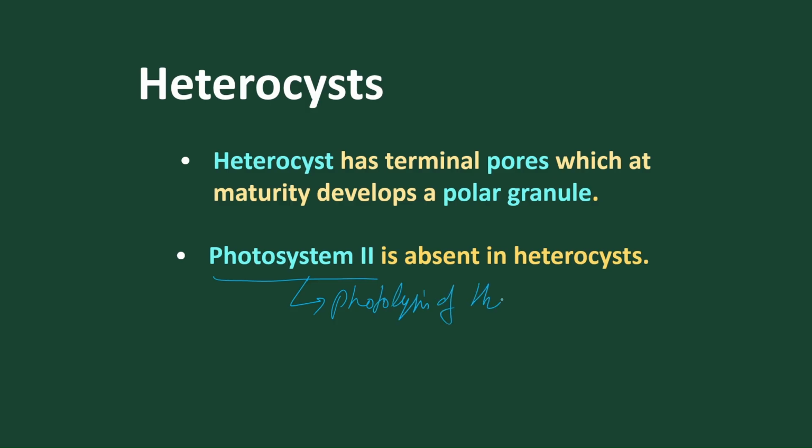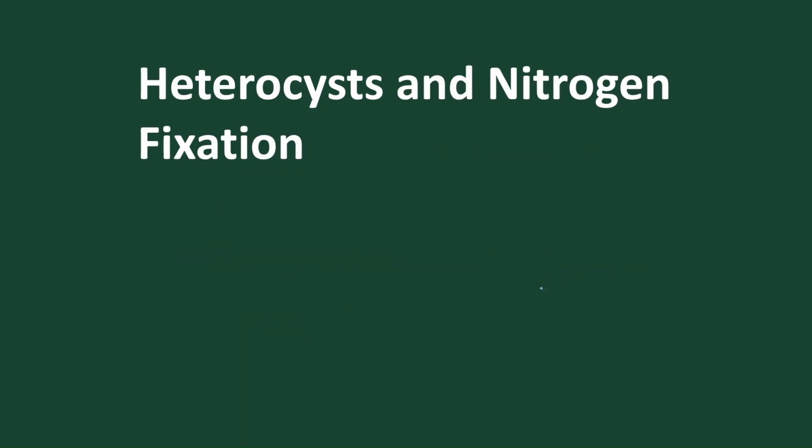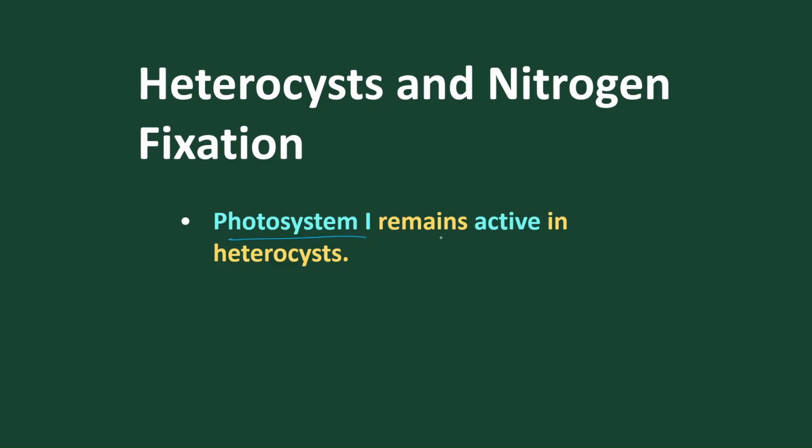Photolysis of water is the breakdown of water to release oxygen. Heterocysts never release oxygen because the photosystem 2 pigment is absent, so oxygen is never liberated by heterocysts. But trichomes contain photosystem 2, and photosystem 1 is active in heterocysts.